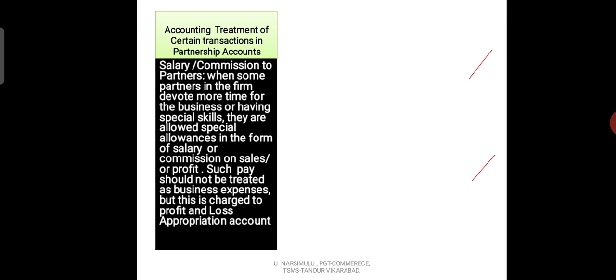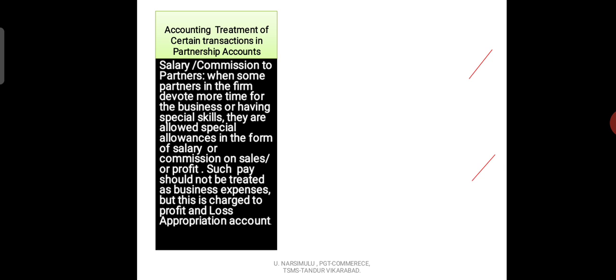For their hard work, the partnership firm may give salary or commission. Whenever the partnership firm gives salary or commission to partners, that information should be recorded in the books of accounts.